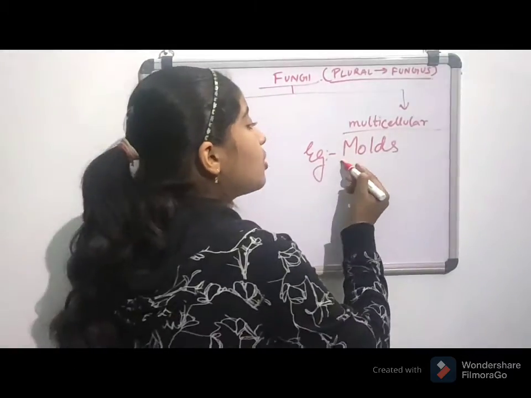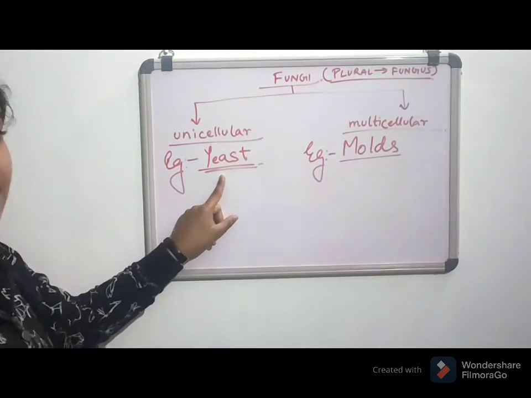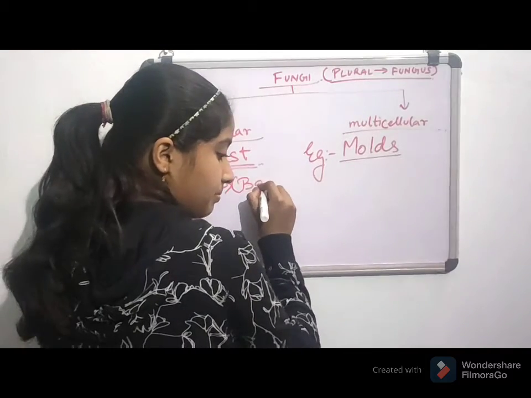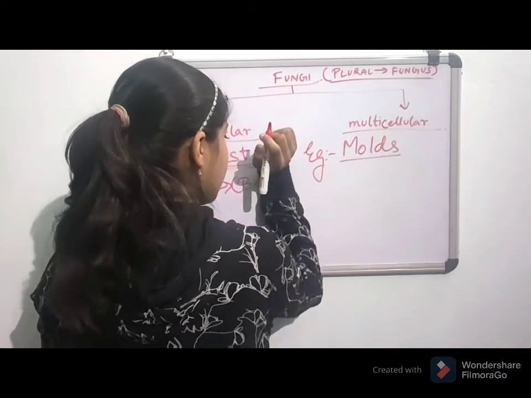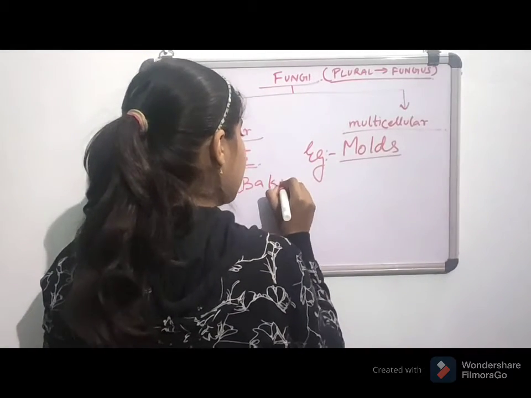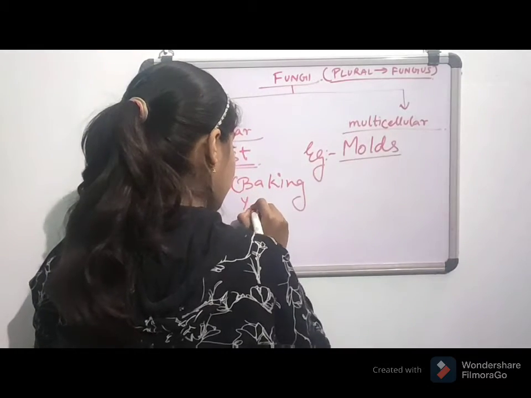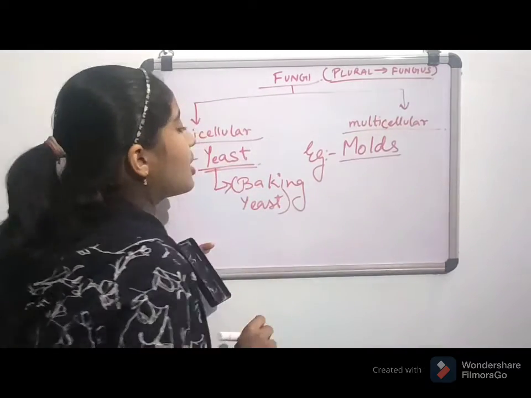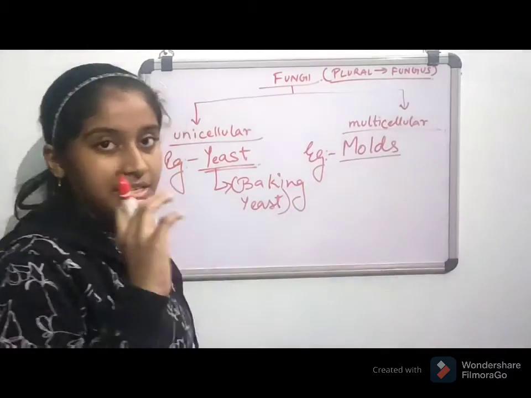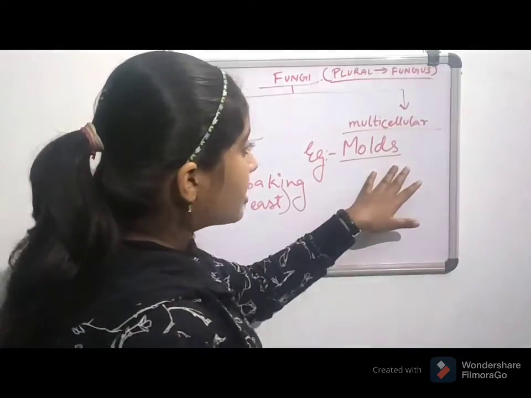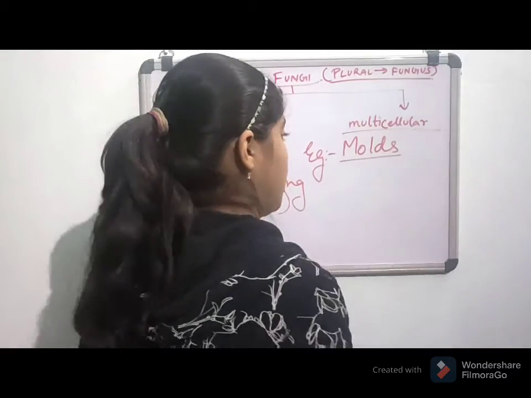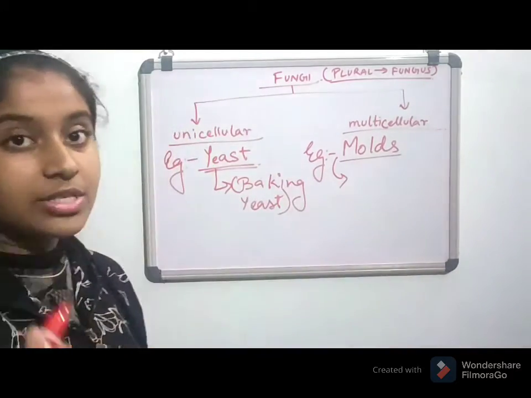Yeast is also known as baking yeast, because it is used in many baking recipes. An example of molds is Rhizopus, which we are again going to see in spore formation.